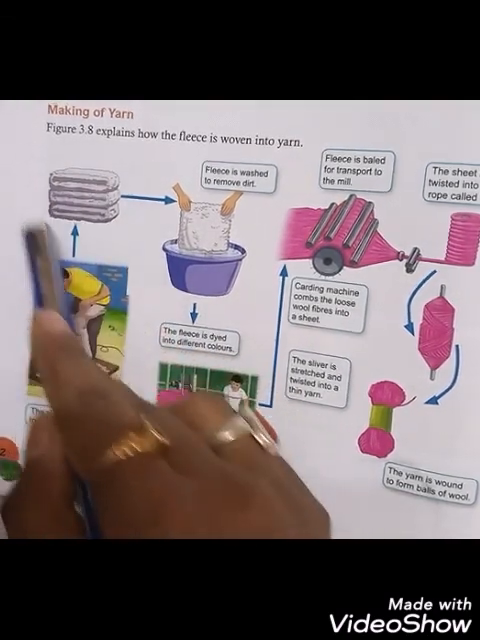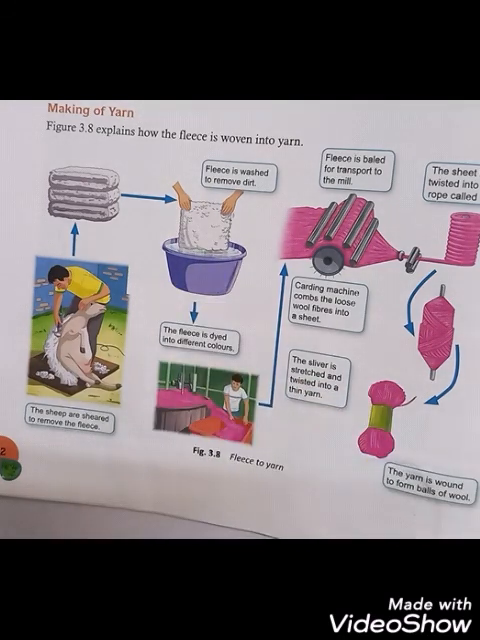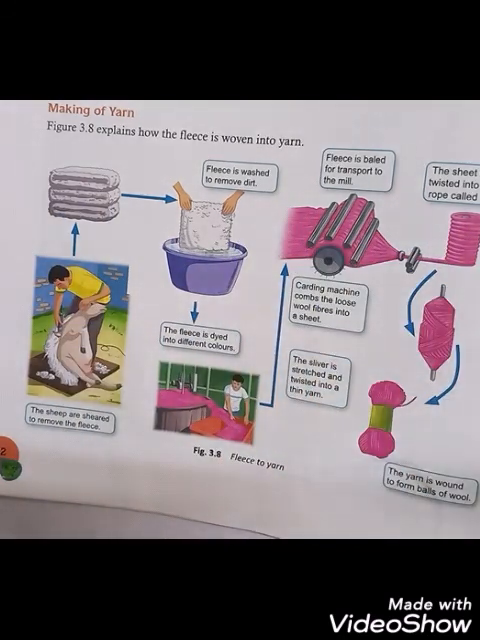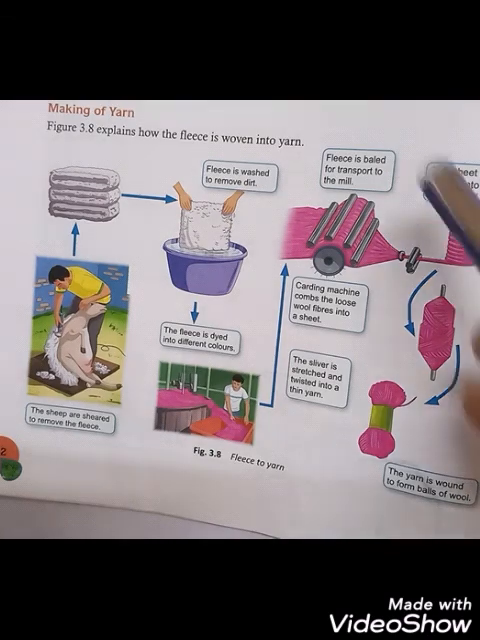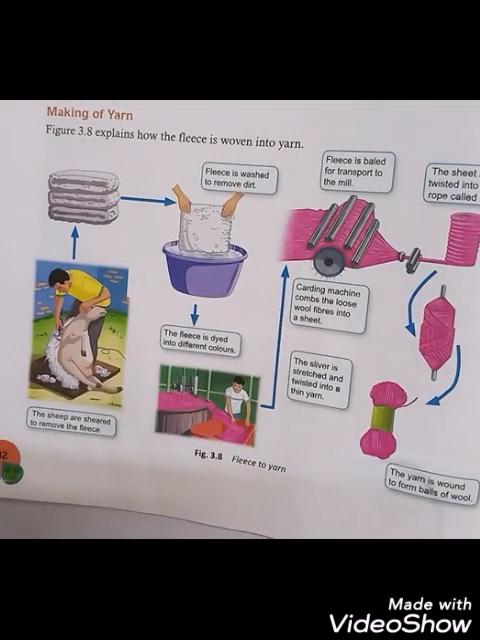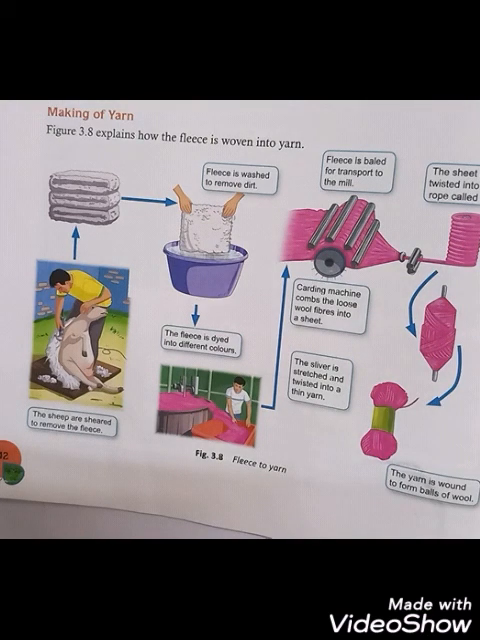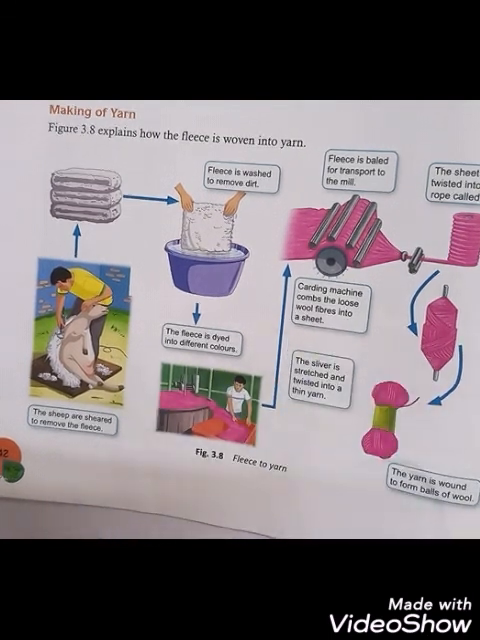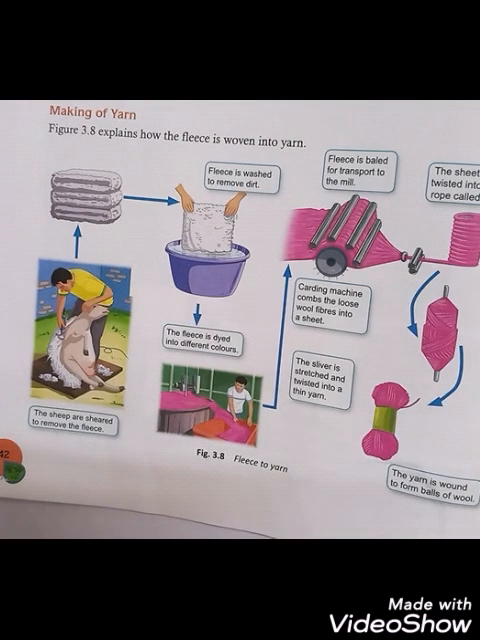Then these are the sheets. Okay, the fleeces are kept together and then washed, then dried, colored, and then dried, and again they are converted into bales, and the bales are then rolled into this, which is twisted into a rope called the sliver. Then the sliver is stretched and twisted to form the yarn. Okay, so this is the yarn that is formed, and this forms the balls of wool. So this is the process to convert fleece to yarn.